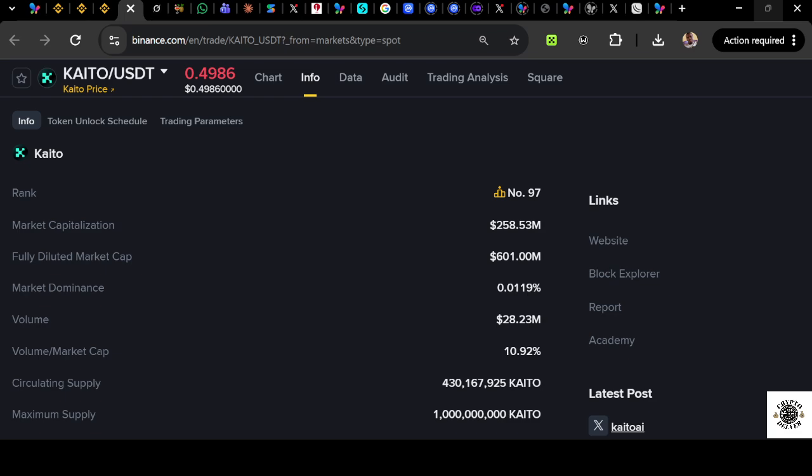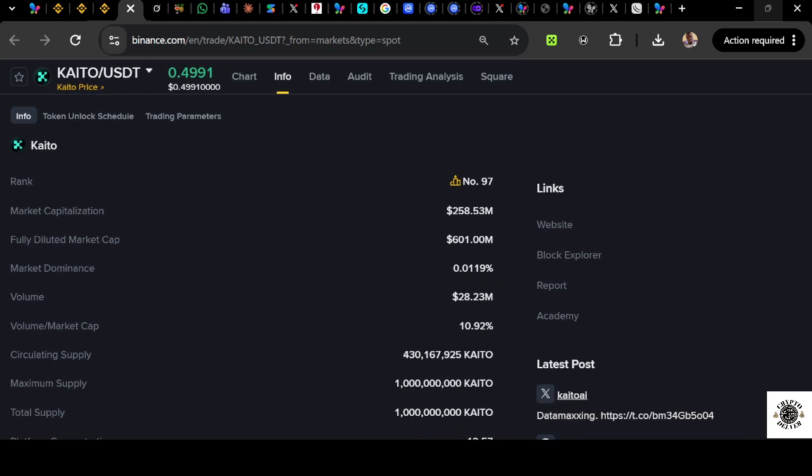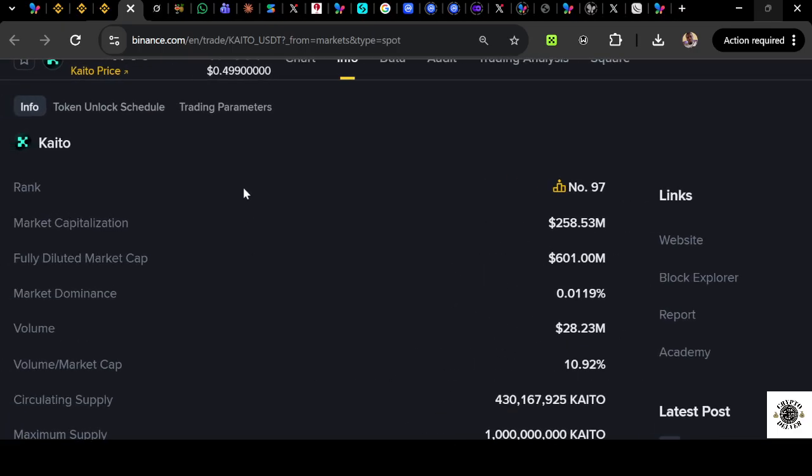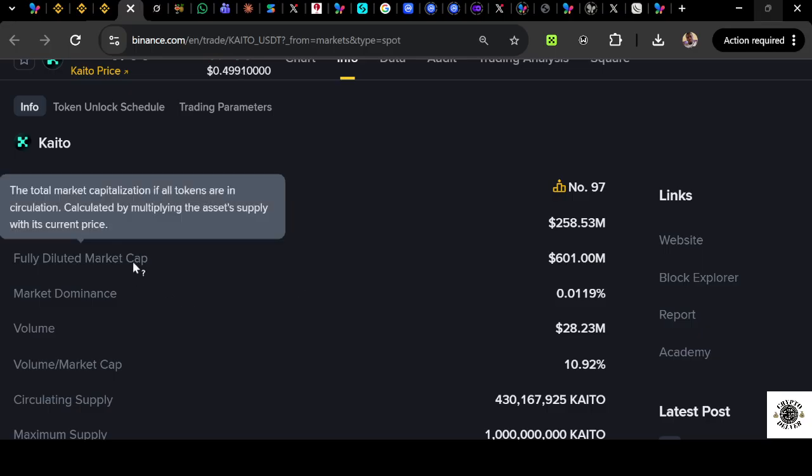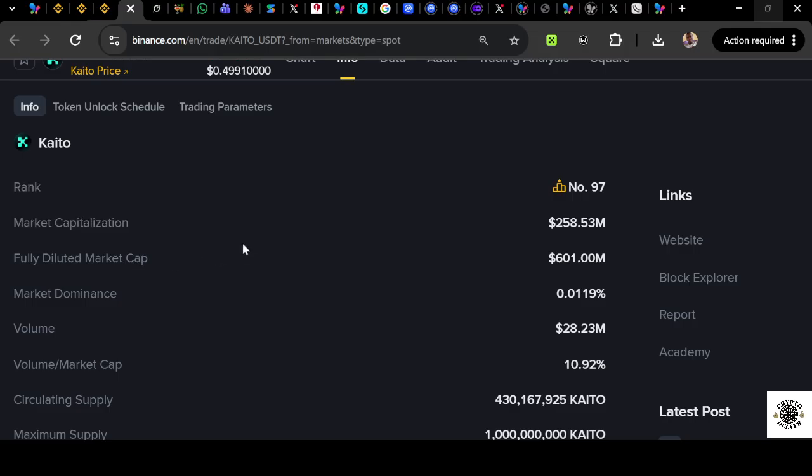There's a formula you can actually use to calculate what market capitalization is. But before we go to that formula, market capitalization tells you the amount of money that has entered into a cryptocurrency. Okay, so as you can see here now, the market capitalization is showing you that this is the amount of money that has entered this cryptocurrency. Then FDV also shows you the amount of money or liquidity that has actually entered into the coin. As you can see from the pop-up here, it says the total market capitalization if all tokens are in circulation. Okay, so that is what FDV is.